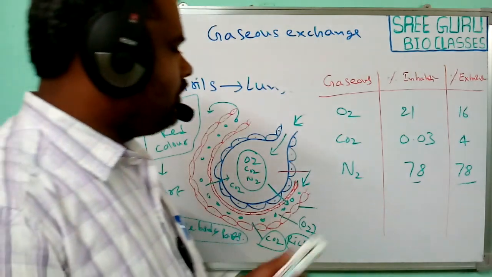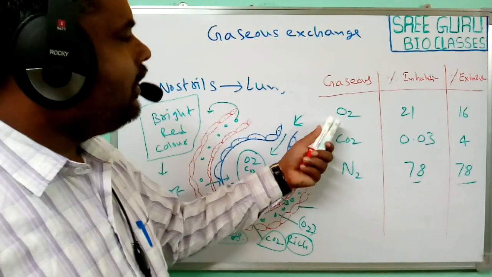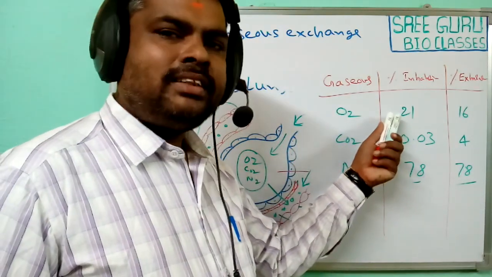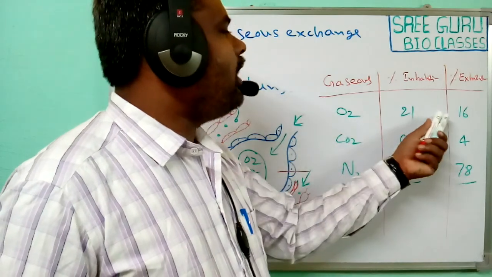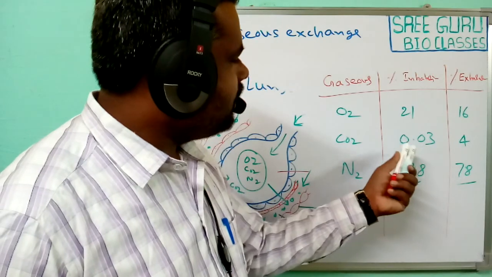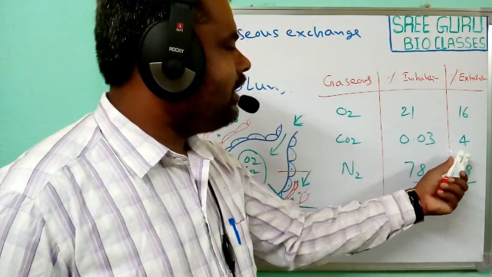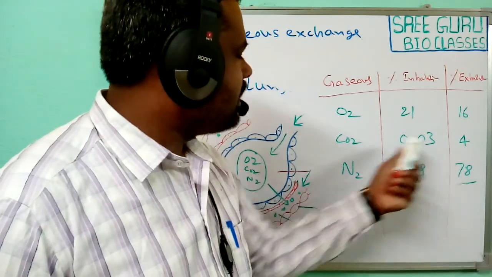So what we conclude is that the oxygen present in the inhaled air passes into the blood capillaries. The exhaled air has a higher concentration of carbon dioxide.